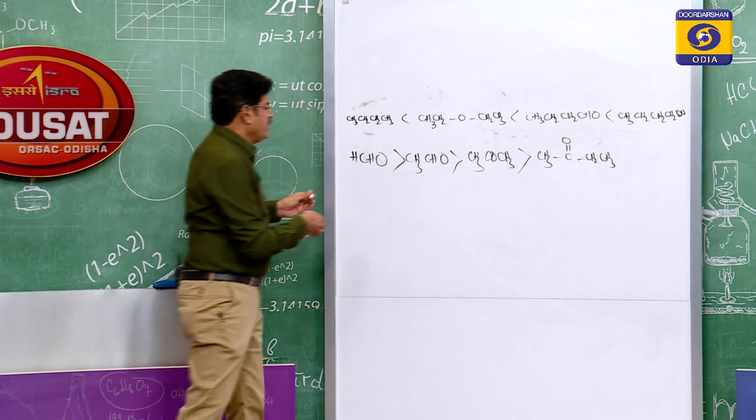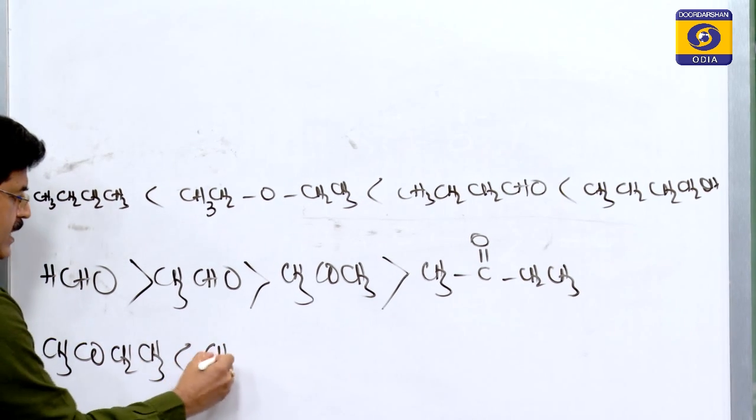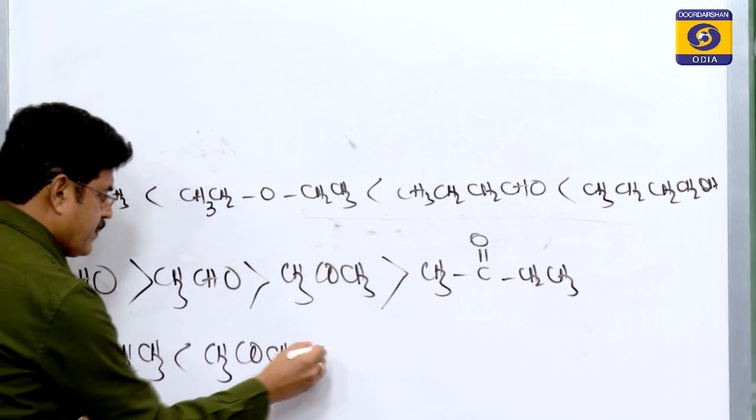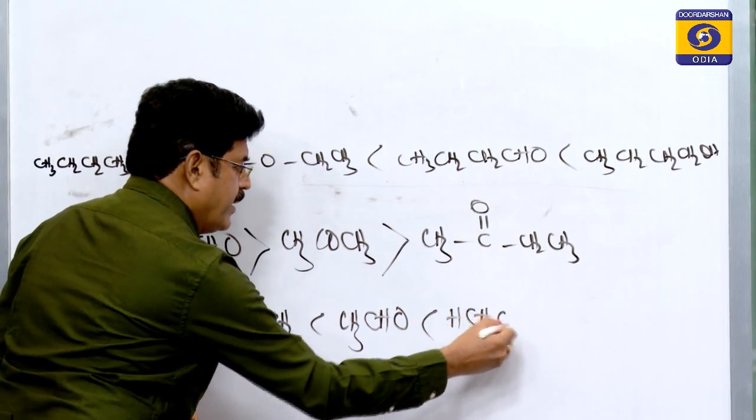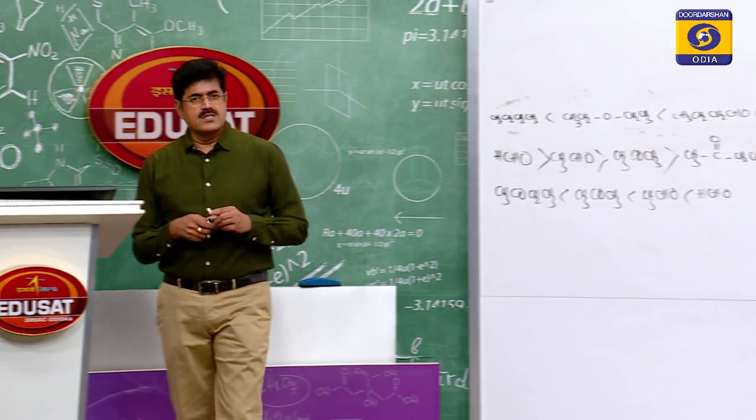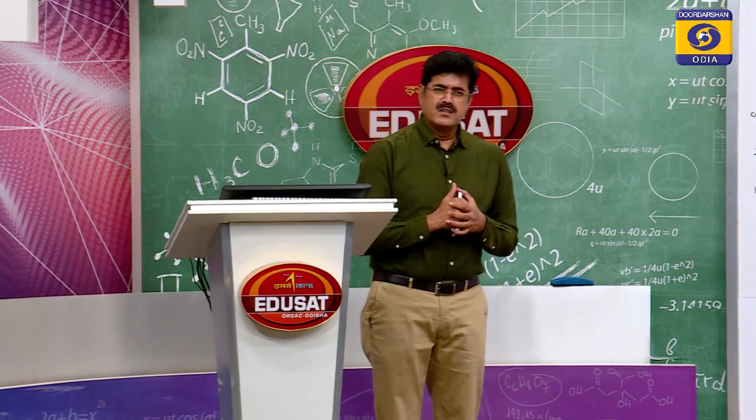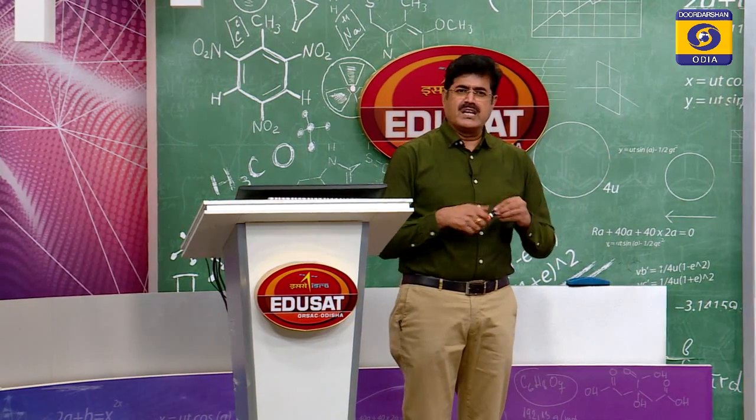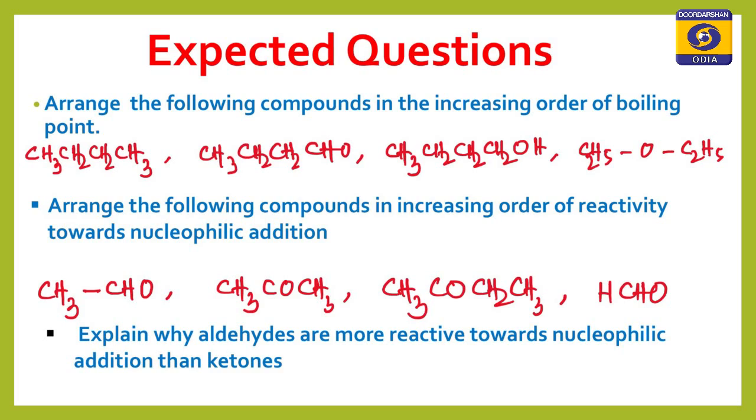If the question asks for increasing order, you can write it like this: butanone lesser than acetone, lesser than acetaldehyde, lesser than formaldehyde. This question can be expected. This question can be asked in the CBSE exam, to arrange the following compounds in increasing or decreasing order of reactivity towards nucleophile, and you know the answer. So this is about the nucleophilic addition reaction of aldehydes and ketones.